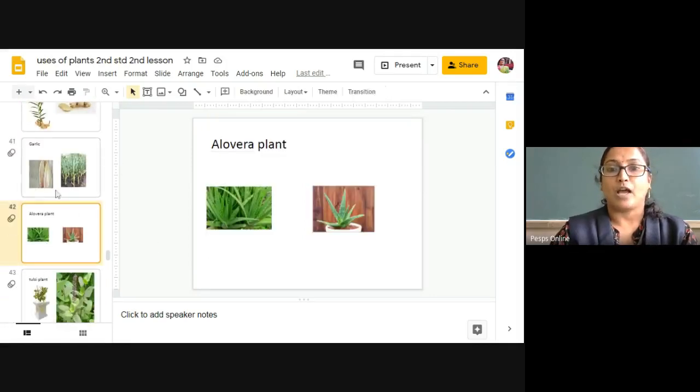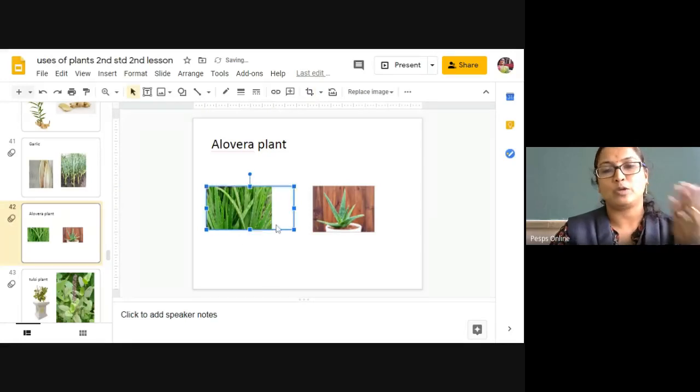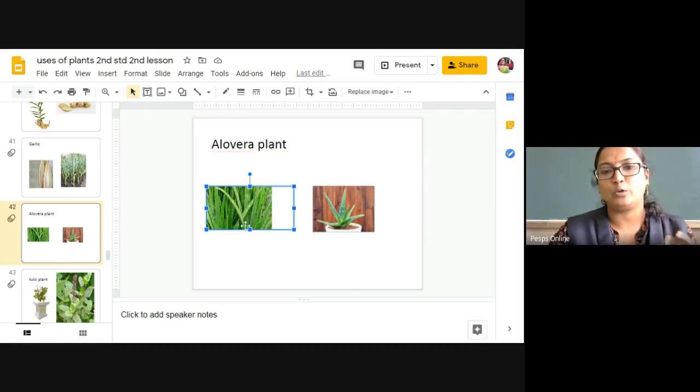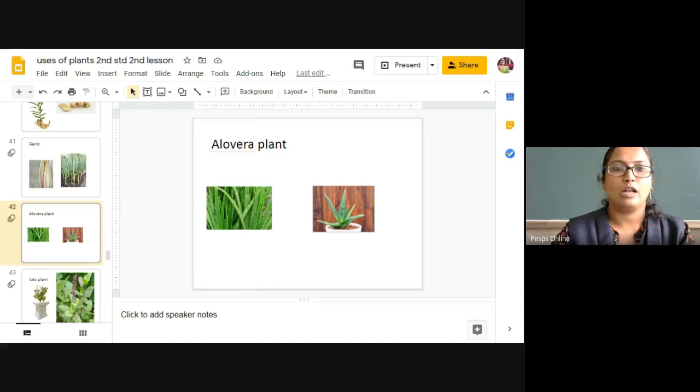Next is aloe vera. Aloe vera is used for many purposes. We apply it on the face to treat our skin. We also apply it to our scalp, our head, to remove dandruff. My grandma used to do this. This is how the plant looks.